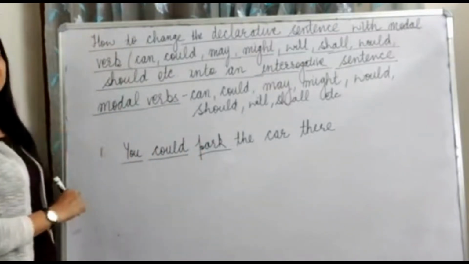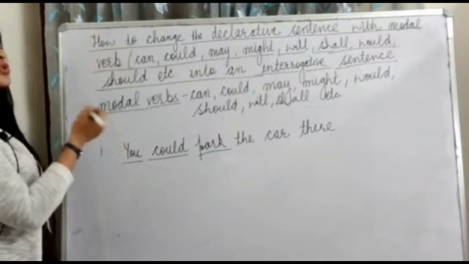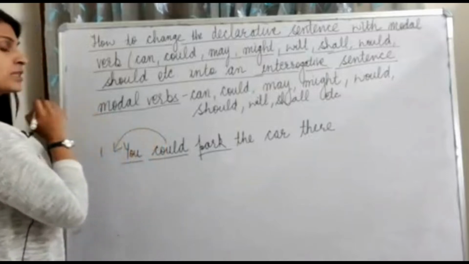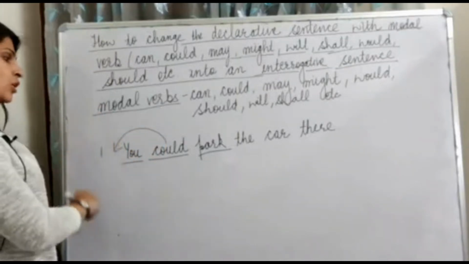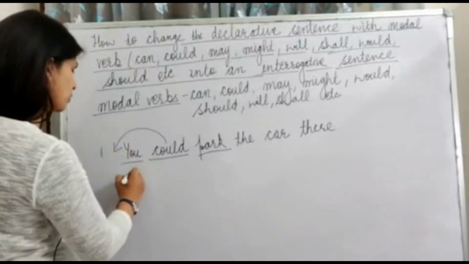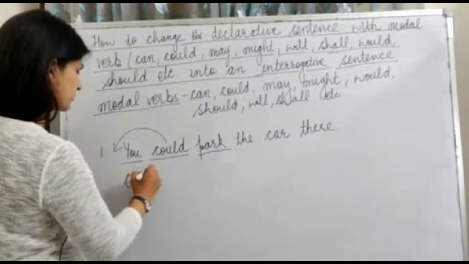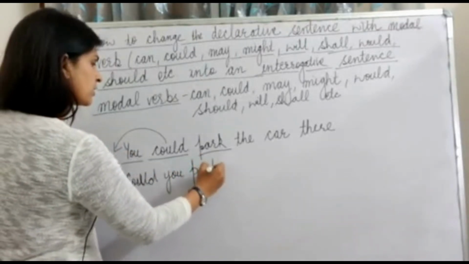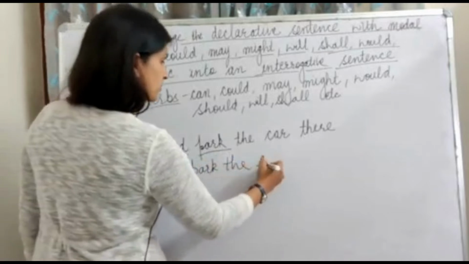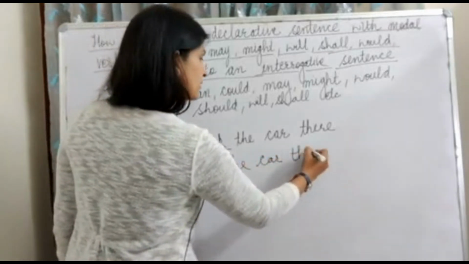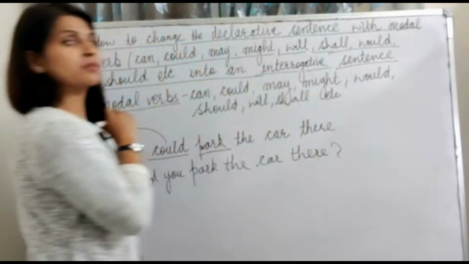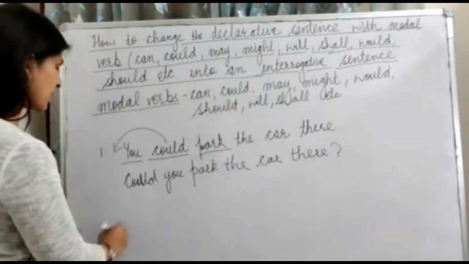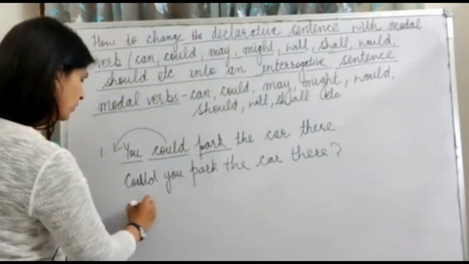While changing the sentence into the interrogative one, or into a question, how will we change it? We will just bring the modal verb to the beginning of the sentence. So the sentence should be: could you park the car there? And then the question mark. This is the formation of the sentence. We should start the sentence with the modal verb.